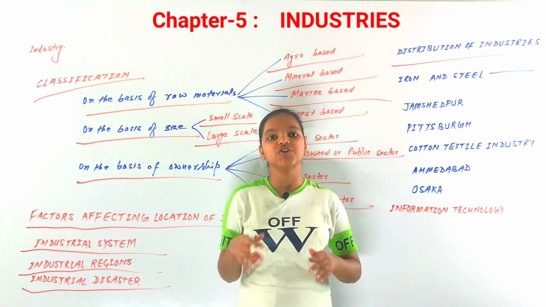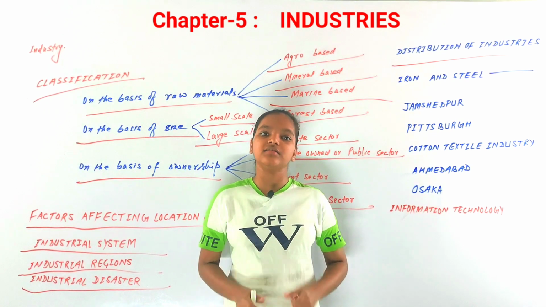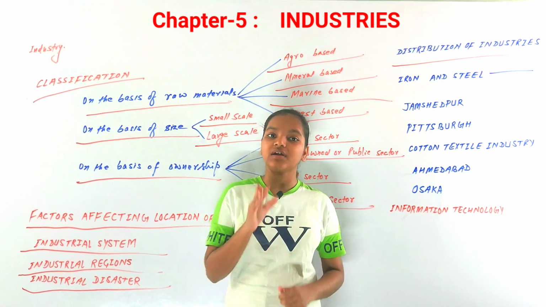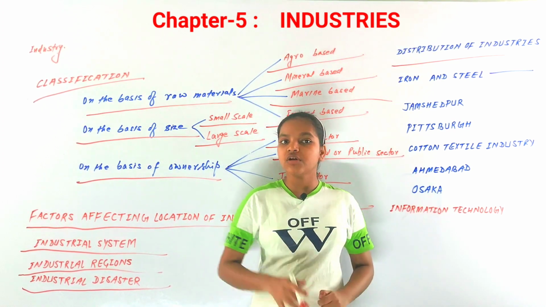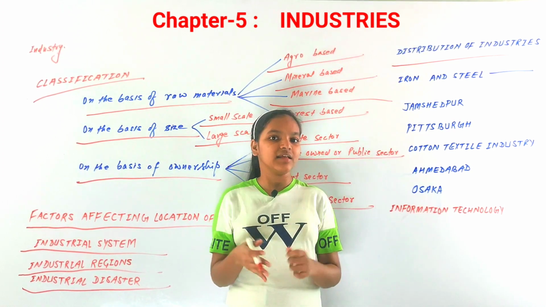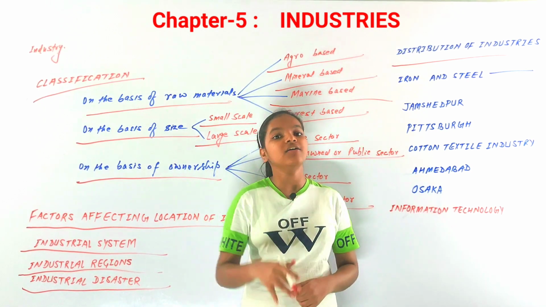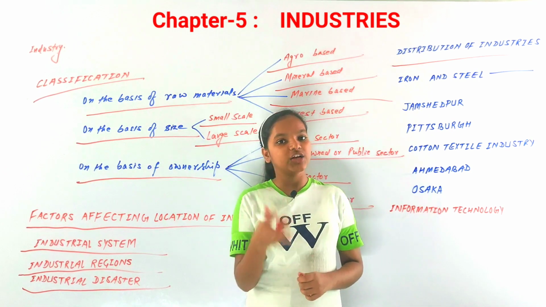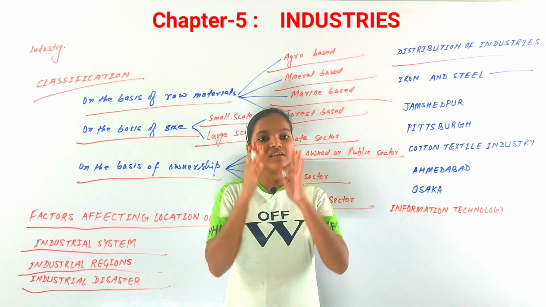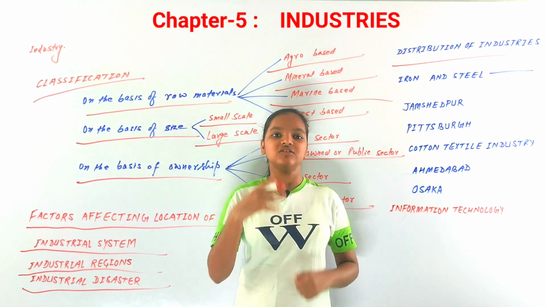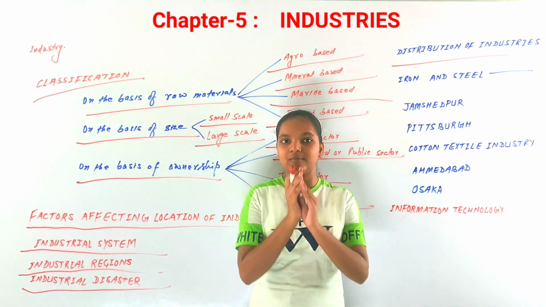Now these three are the major industries, and there is a distribution as well. It is not that these industries are all over the world. There are particular places where they are found. For iron and steel industries, the countries where these factories are located are USA, Germany, Russia, and China.